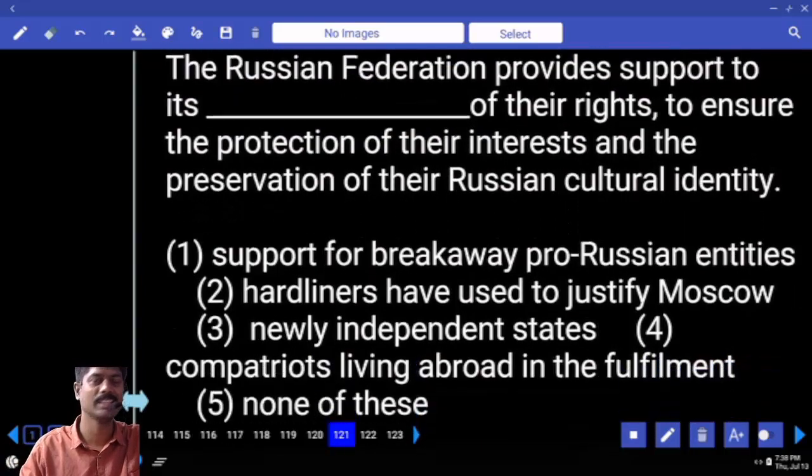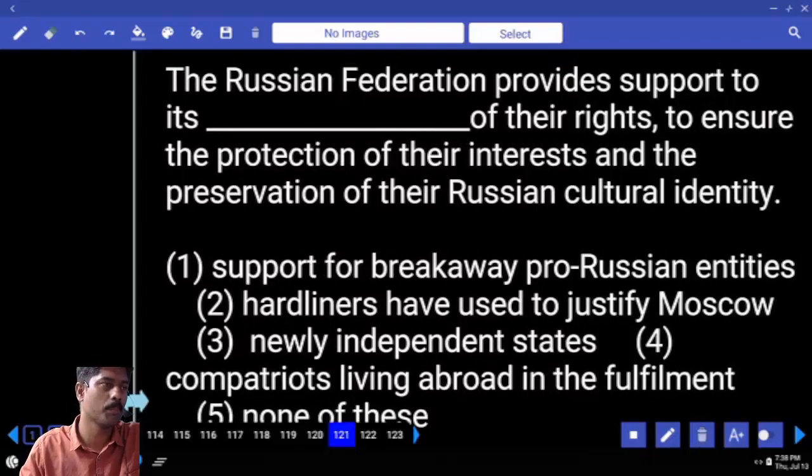121st question. It is a theme completion, also called para completion. The paragraph is given, blank is given. Generally, fill in the blanks are made up of single words.